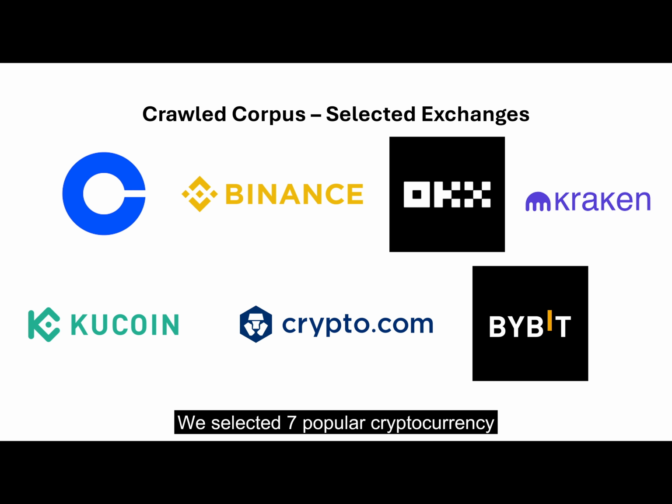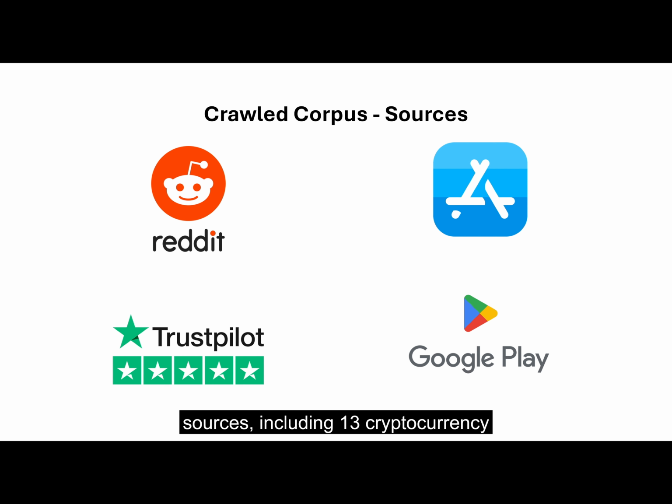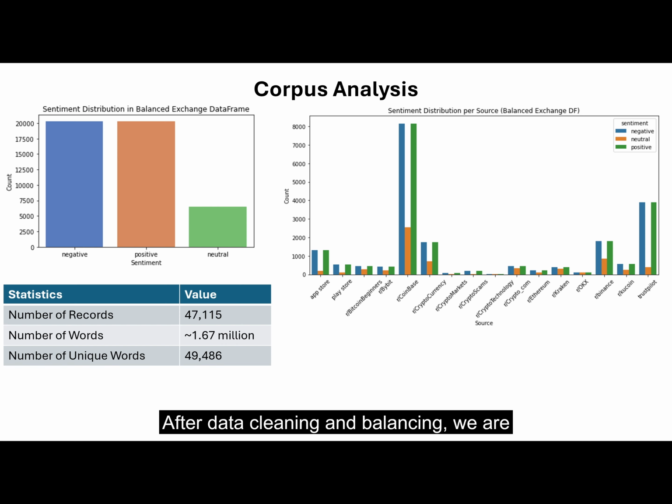We selected 7 popular cryptocurrency exchanges as our focus for opinion crawling, ensuring a well-rounded view of user sentiment across major platforms. The exchanges are Coinbase, Binance, OKX, Kraken, KuCoin, Crypto.com, and Bybit. Our crowd corpus draws from diverse sources, including 13 cryptocurrency-related subreddits, as well as user reviews from Trustpilot, Apple's App Store, and Google Play Store for each of our 7 selected exchanges. After data cleaning and balancing, we are left with a corpus with about 47,000 records, a total of approximately 1.67 million words, and about 49,000 unique words.